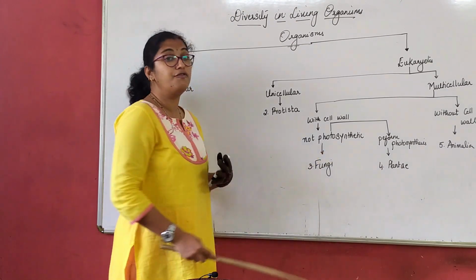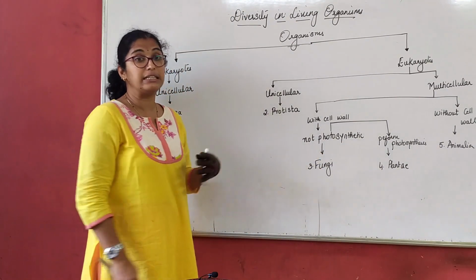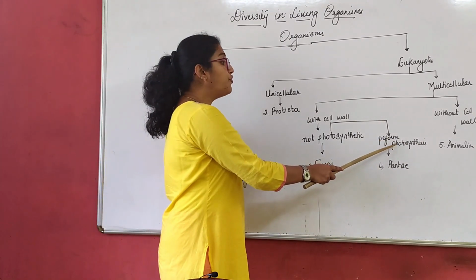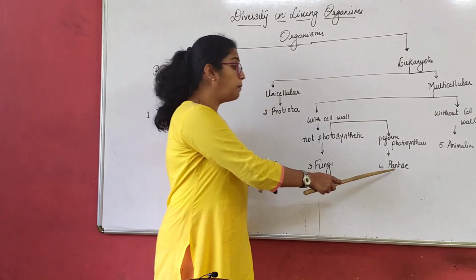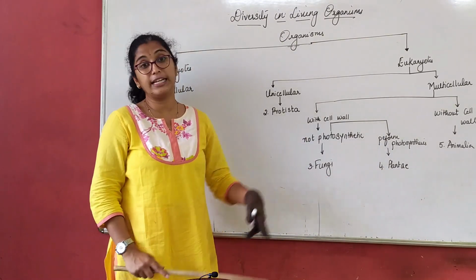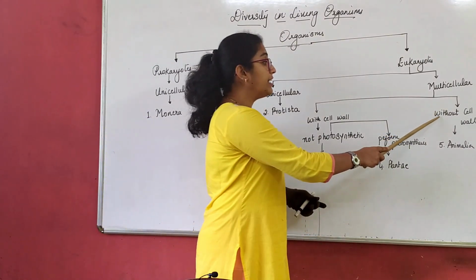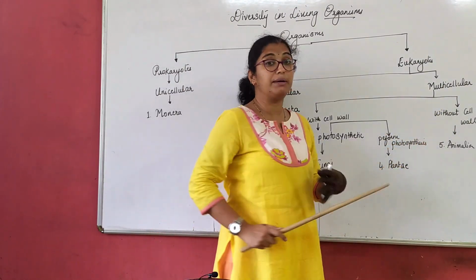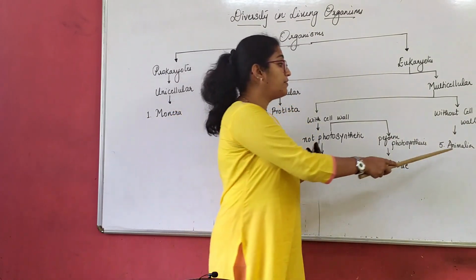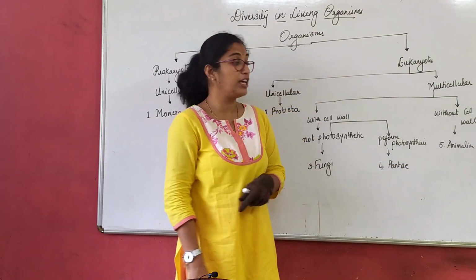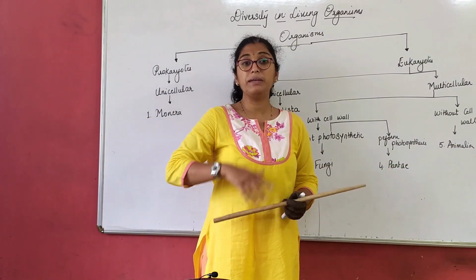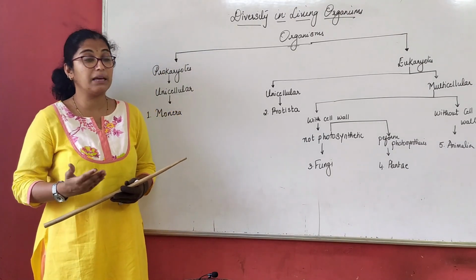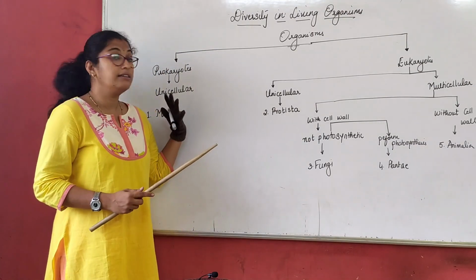Now which do not perform photosynthetic activity, we study the third kingdom here, that is fungi. Which perform the photosynthetic activity, we study Plantae. So this is the fourth kingdom classification. And finally, the multicellular organisms without cell wall, that is nothing but animals, that is the fifth and the last kingdom classification, that is Animalia. We will be studying about each of these kingdoms in detail. We will be understanding their body type, their mode of nutrition and examples.